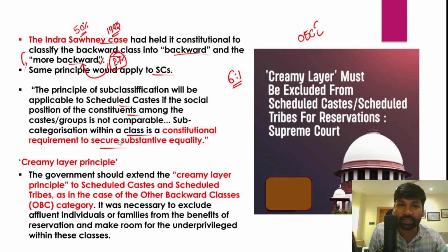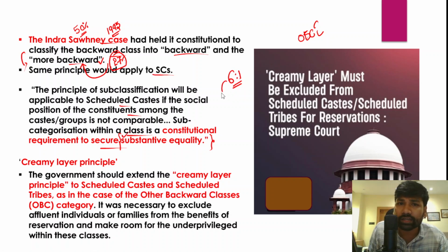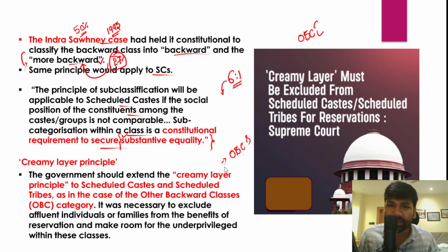So it is very important that we secure substantive equality, not absolute equality, but substantive equality. In order to achieve this, we need to ensure that the reservation benefits are given to the more backward classes within the OBCs and scheduled castes also. And we already know that within the other backward classes, there is a creamy layer principle. Now, according to this principle, within OBCs also there are certain progressive communities.